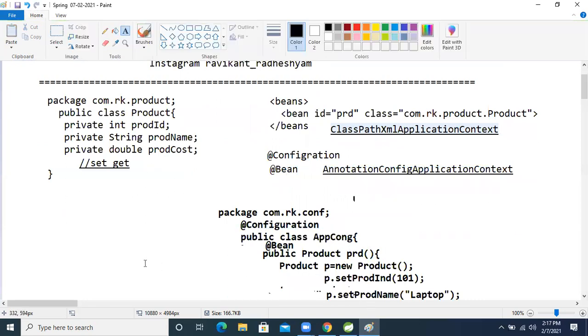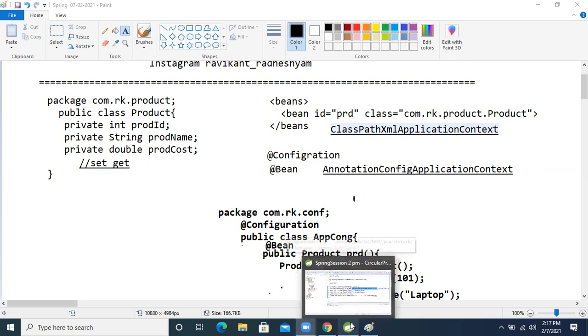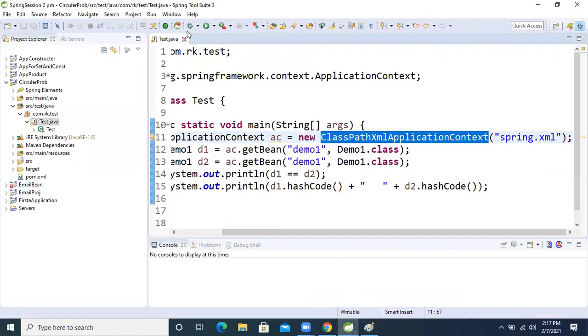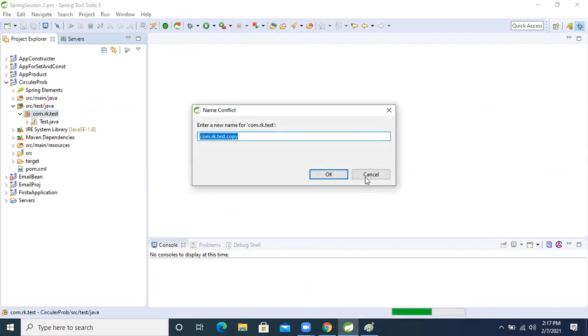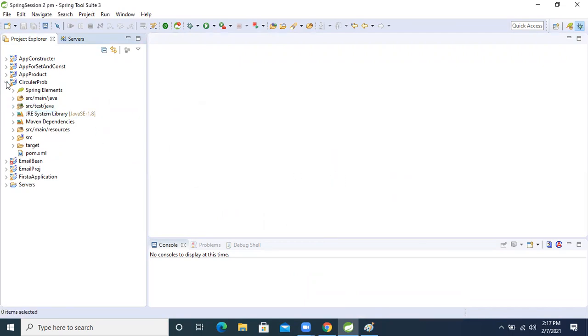Like that we will write the application as a Java program, using the Java approach as well as the annotation-driven approach. This is the combination of Java as well as annotation driven. So let's see it practically. In the practical also, don't worry, I will explain each and everything, and things will become much clearer at that time. So now let's see that.